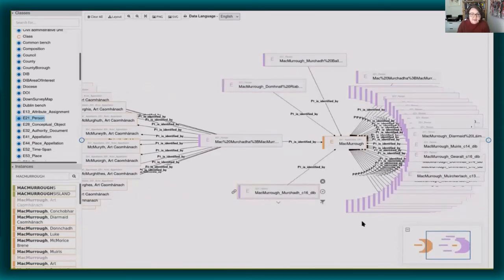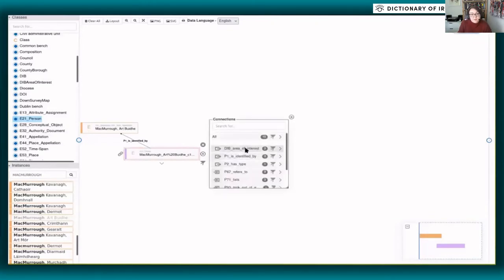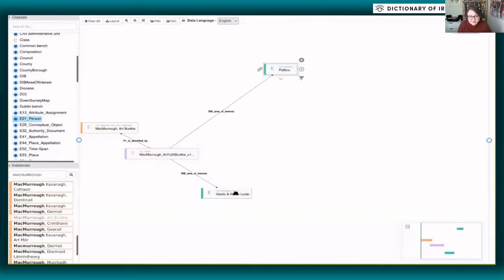Within the graph, we can also identify variant spellings of historical place names, and then we can relate them to their modern geographical equivalents, placing them within a hierarchy too. All of this data ultimately can be used to provide background or contextual information about these entities, or to discover related entities, or identify the connections between these different people and places in our records. So far, we've focused on examples from medieval Ireland, but the graph has a much broader chronological range, obviously, and it allows us to trace connections from the medieval to the early modern, right up to the 20th century.